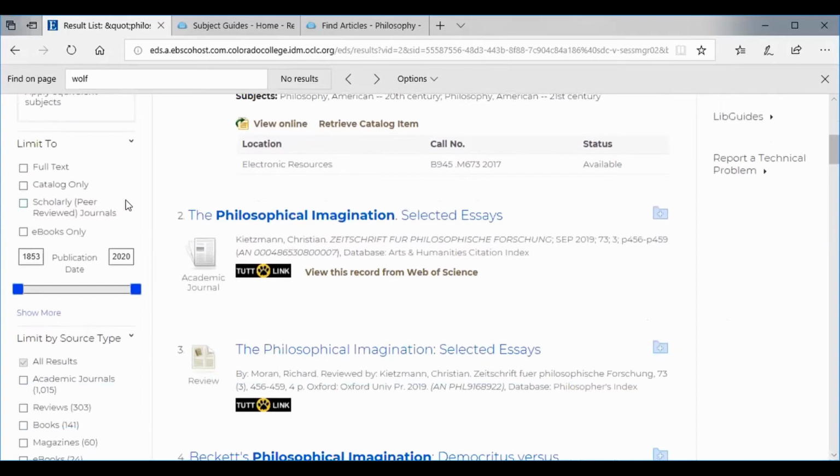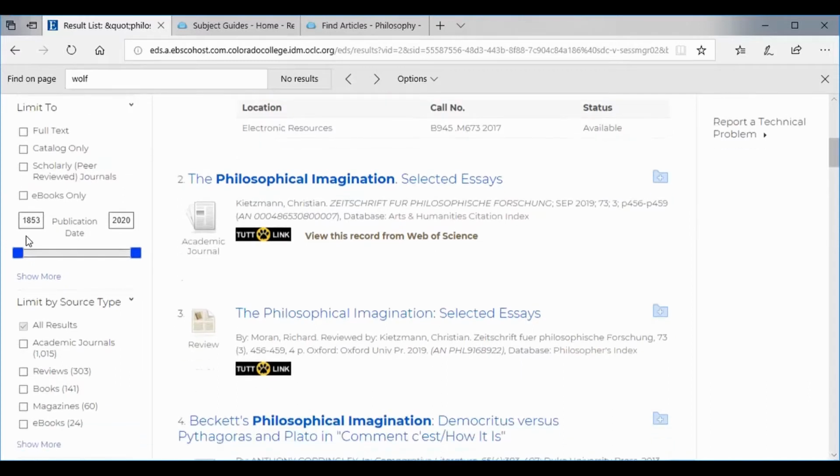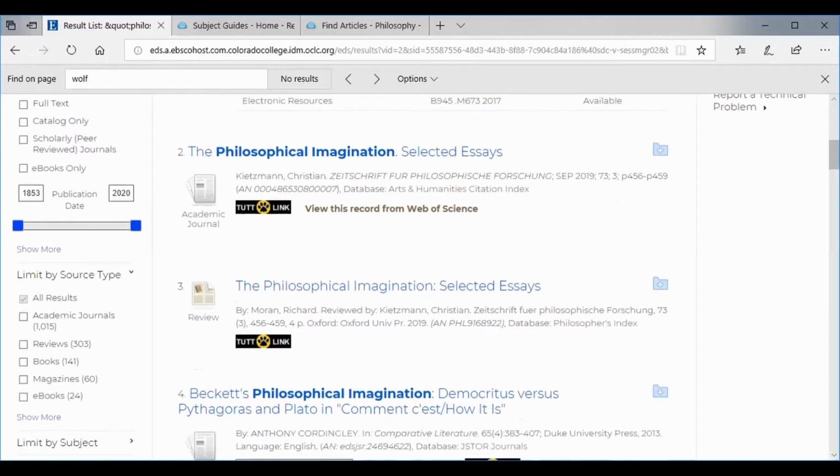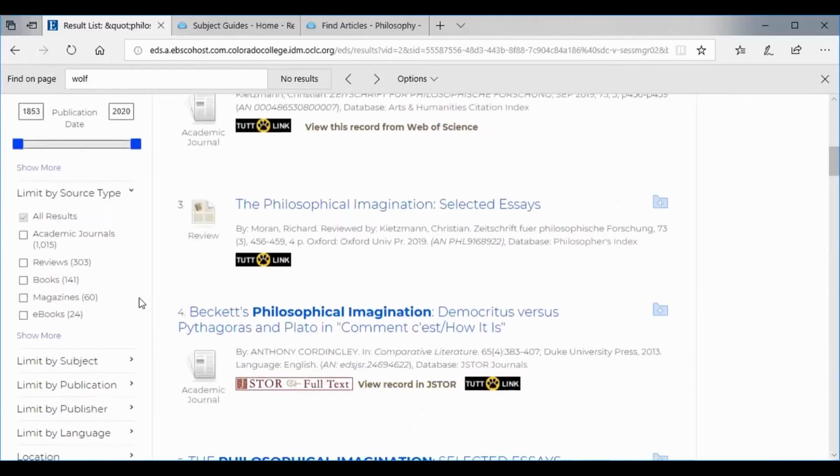We can limit to peer and scholarly articles, and I'm going to talk about that in just a second, what those are. However, in your case, you guys are going to do a reflection piece, so you may want personal narratives. You may want those things that aren't necessarily considered scholarly, so we don't necessarily want to use that to revise. One thing we can think about is publication dates, whether we want to go back that far to almost 200 years at this point. But I would recommend that you come down a little bit further and you look at some of these things.